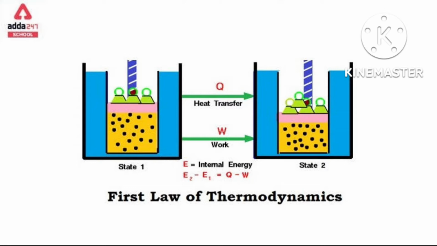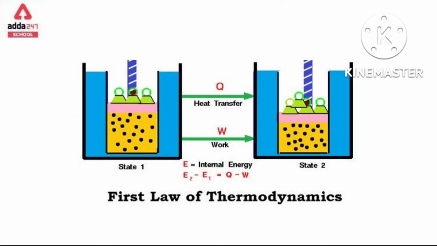Now I am going to correlate. W is the work done on the system, that is plus W, by movement of the piston. One more relation you should keep in mind: work done is equal to force into distance. This is the third relation.